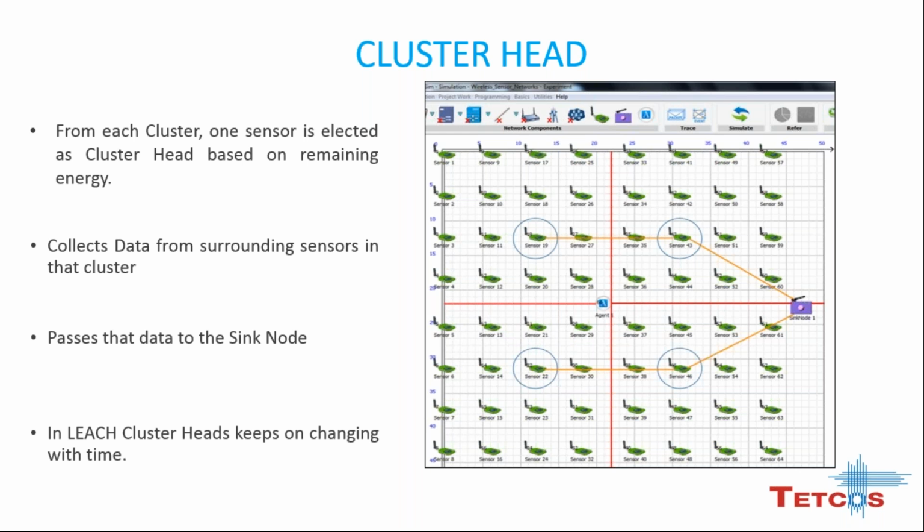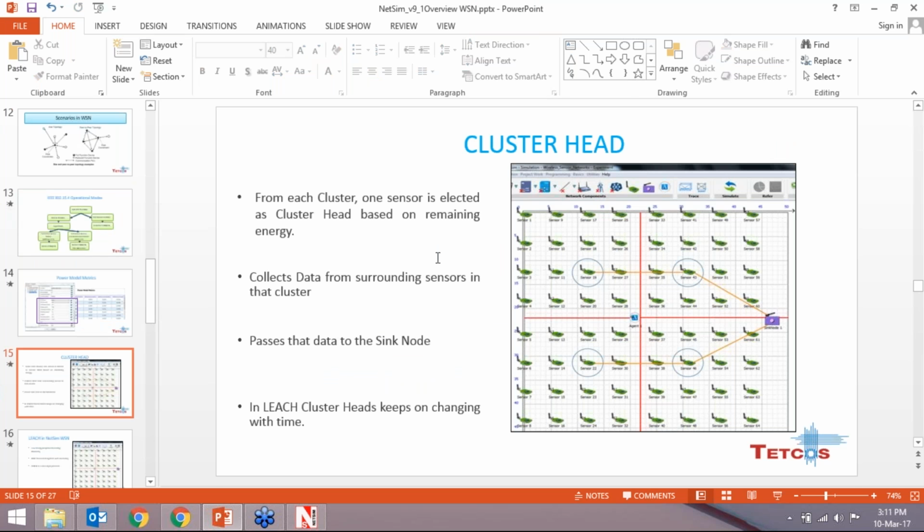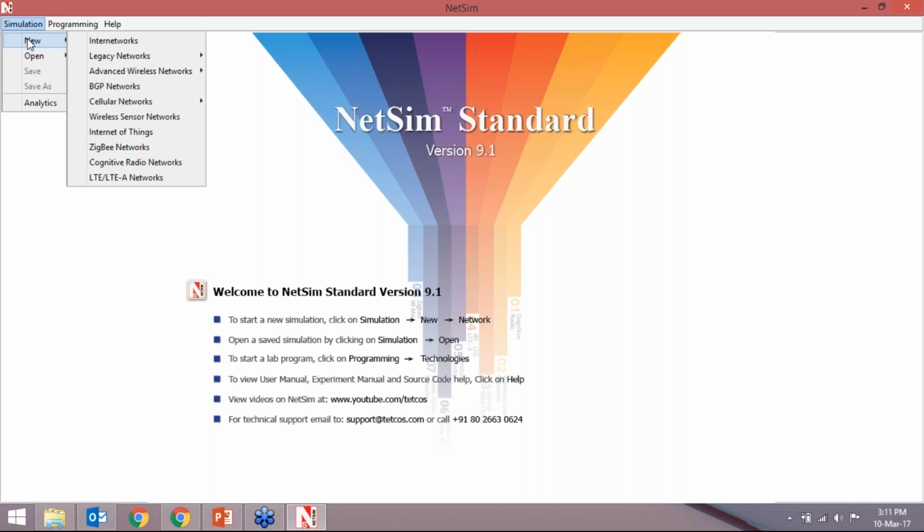So that LEACH protocol we'll discuss after this presentation. First we go to the NetSim software and see how we can design the WSN network. Then we'll go to the LEACH implementation and show you how we can implement LEACH. So you have to go to new and select wireless sensor network from here.